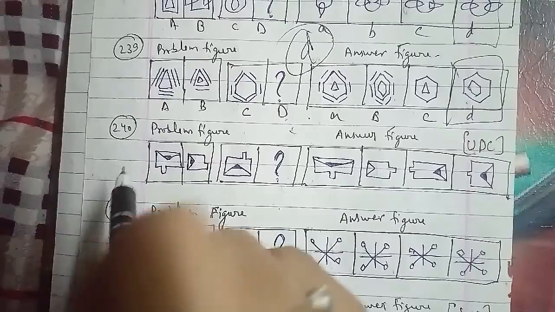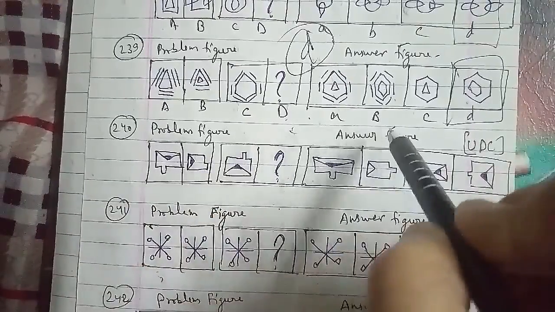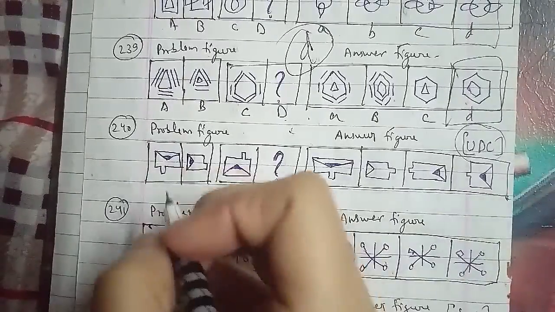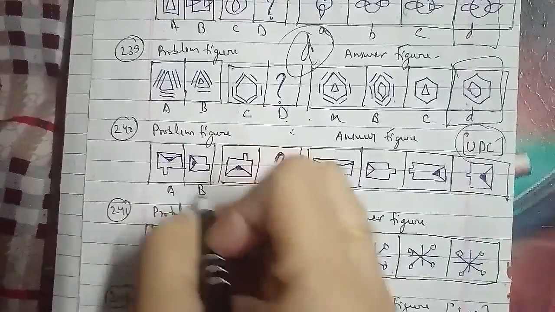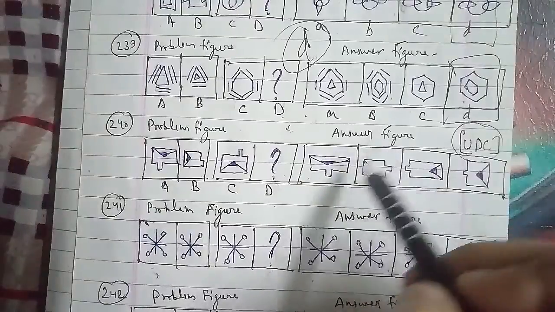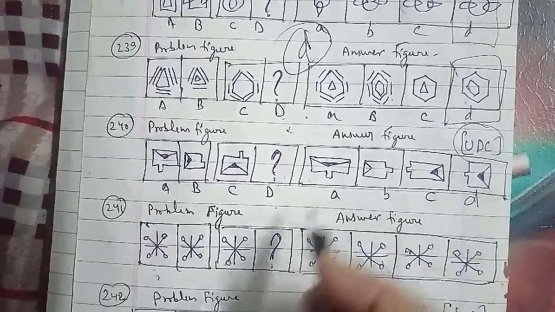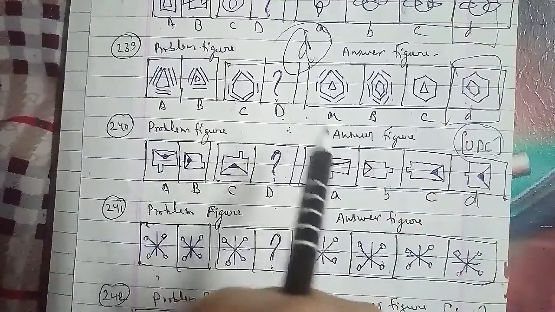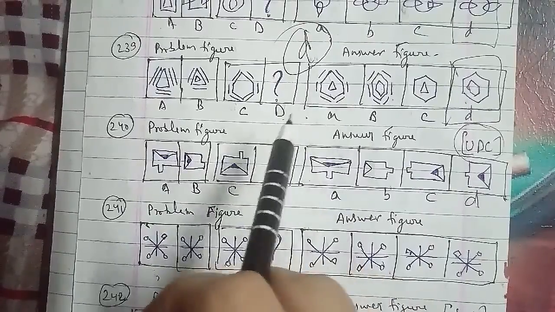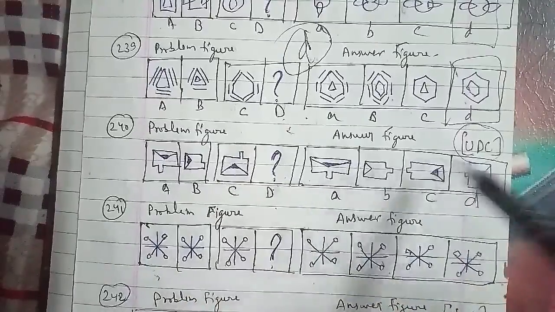These were the problem figures and these were the answer figures as well, from the UDC examination paper. They are named as A, B, C and this is the figure named D here, and in the answer figures they are named A, B, C and D, which we have to find out. The figure is rotated 90 degrees anti-clockwise and the longer sides are made smaller while the smaller sides are increased in size. We can say that the missing figure, the C figure, will be the right answer for this question as well.